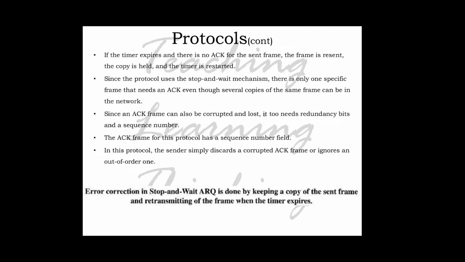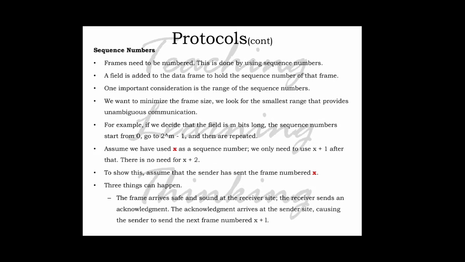Error detection in the stop and wait ARQ protocol is done by keeping a copy of the sent frame and retransmitting the frame when the timer expires. This includes the timer actions and also the acknowledgement frame coming from the receiver to the sender. Both are important. Next we are going to discuss the sequence number, the frames need to be numbered.